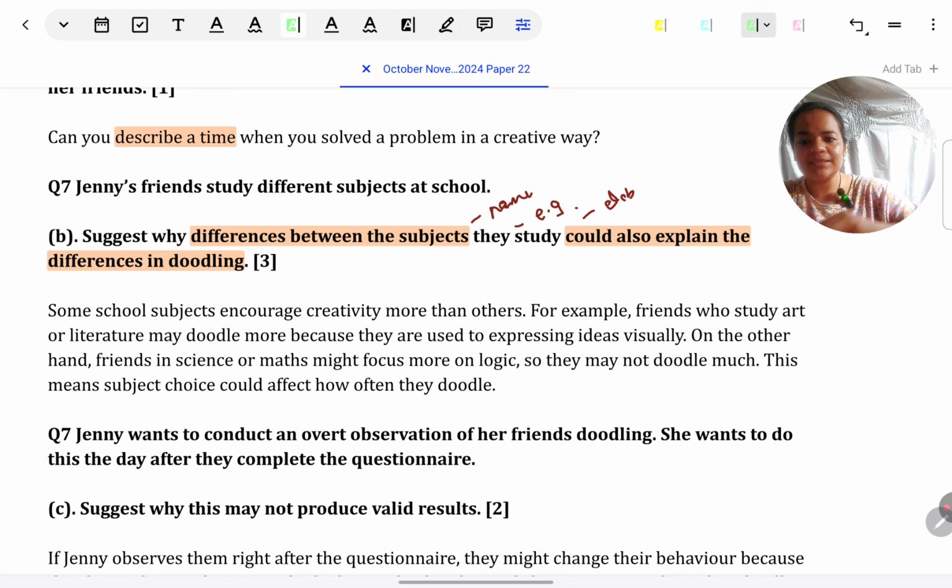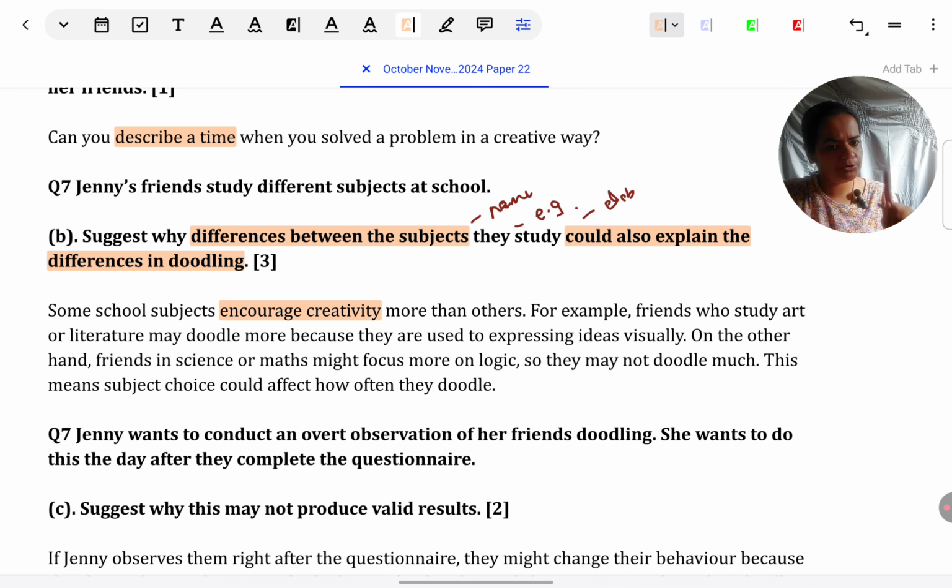As far as naming is concerned, we can put it like this. Some school subjects encourage creativity more than others. Alternatively, you would say some subjects are more boring than others. Just for saying that it's a relevant point, you get 1 mark. Now to explain it further, what do I mean by some subjects encourage creativity? I can give the example. Those who study art or literature, they might doodle more because as we know, these subjects encourage creativity.